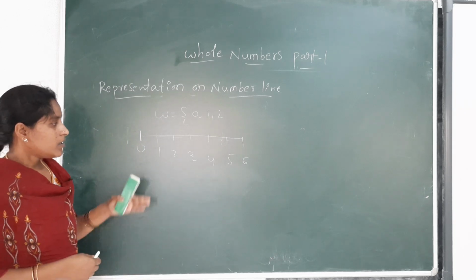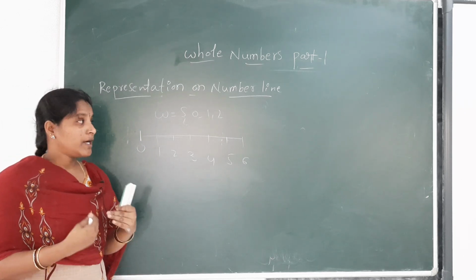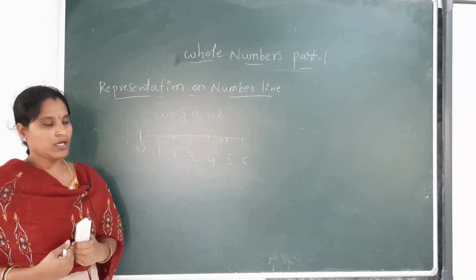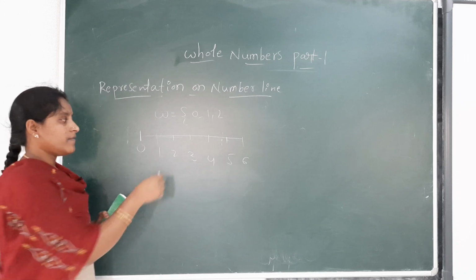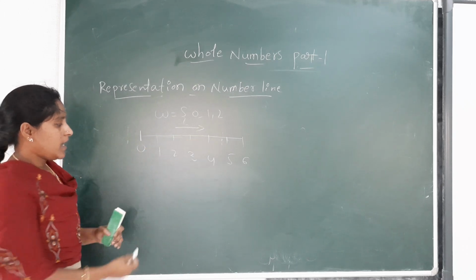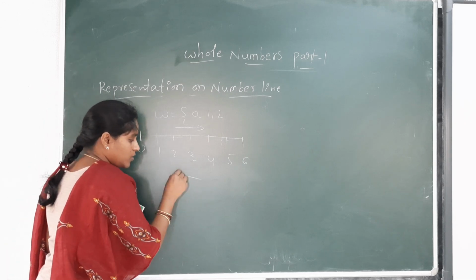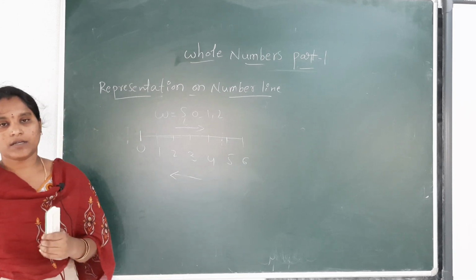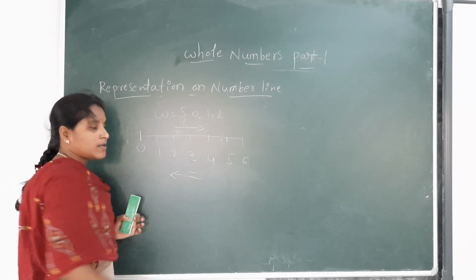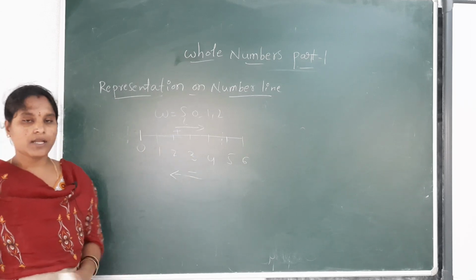Next, we are going to learn about addition on the number line, subtraction on the number line and multiplication on the number line. Addition on the number line we will do above the number line, and subtraction we will do below the number line.